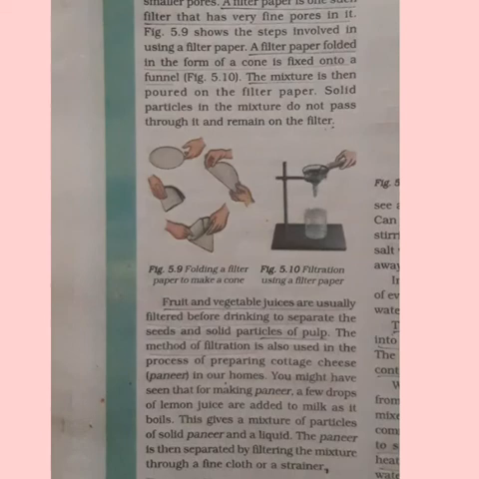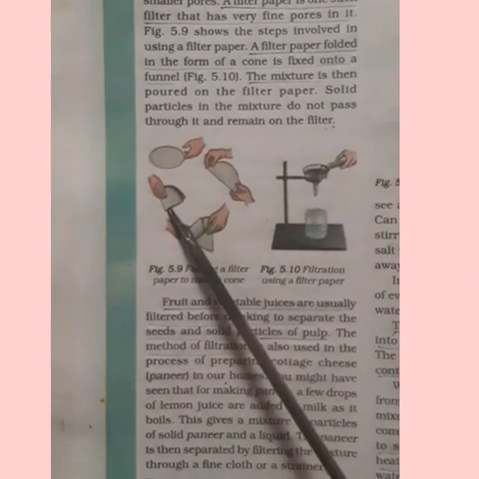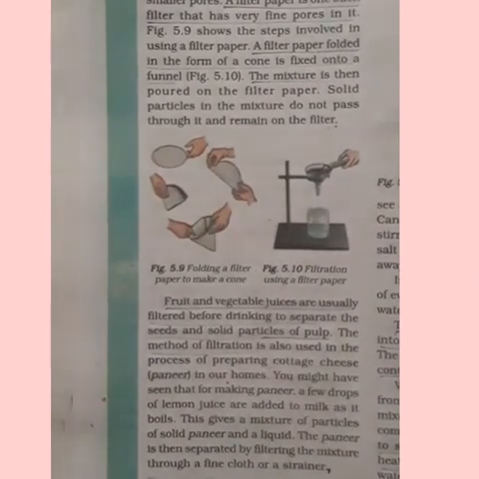After filtering, if the water is still muddy, if impurities are there, then you have to take a filter paper and fold it in the form of a triangle. A filter paper folded in the form of a cone or triangle is fixed onto a funnel.